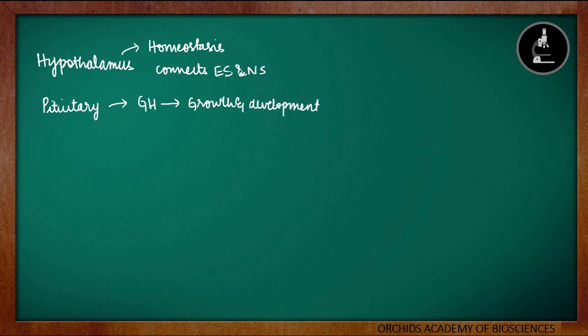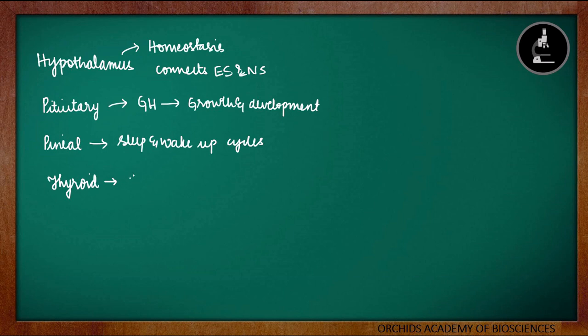The next gland which we have discussed after pituitary is pineal gland, which is present deep inside our brain in between the 2 cerebral hemispheres and is responsible for biological rhythms such as sleep and wake up cycle, which is controlled by its hormone melatonin. The next gland is thyroid gland. Thyroid gland is responsible for the production of thyroxine, and this thyroxine is responsible for the metabolism of our body so that there can be proper growth and development. Its overproduction and lesser production can cause problem. That also we have discussed.